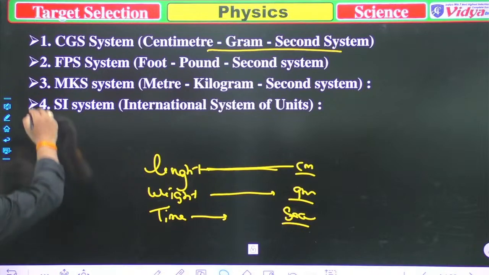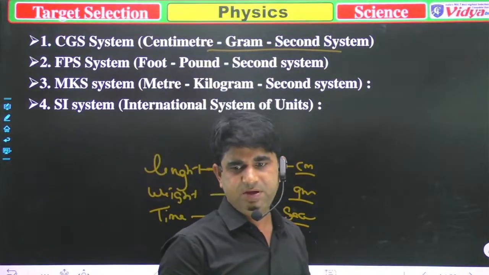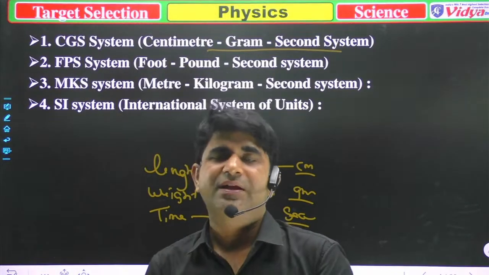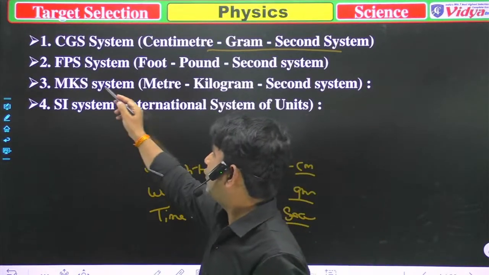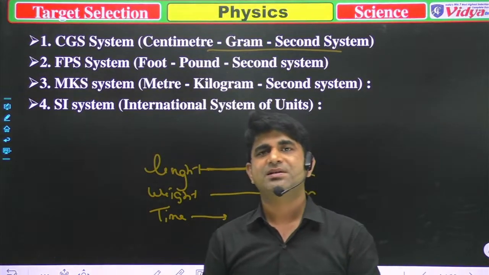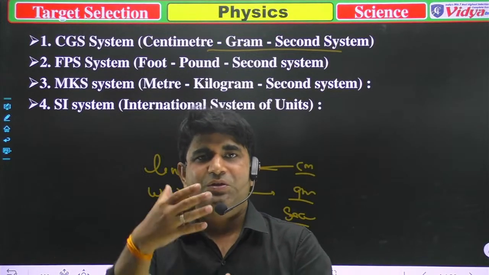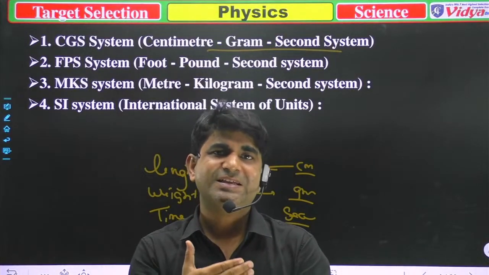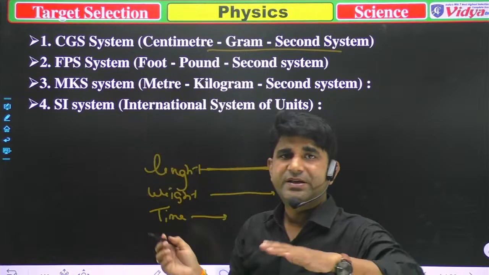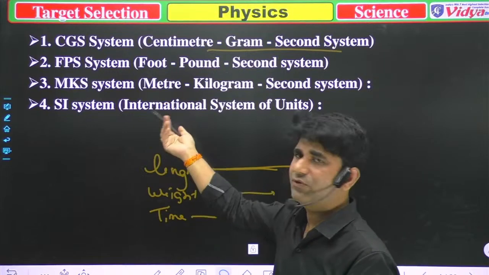Next is the FPS system, which was mainly used in the British era, because Britishers were using these systems, and till today they are using foot pound second. Whenever you go to any bakery shop, you ask, please provide me 1 pound cake, 2 pound cake, because we have taken these scenarios from the British. So foot pound second: foot is used to measure length, pound is for weight, and S is for second, which is for time.